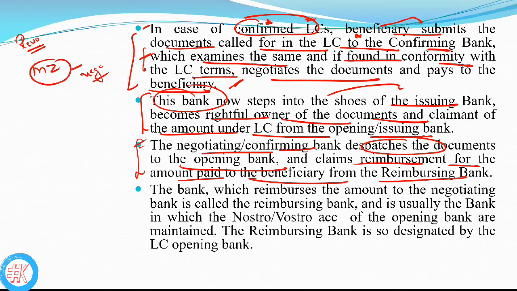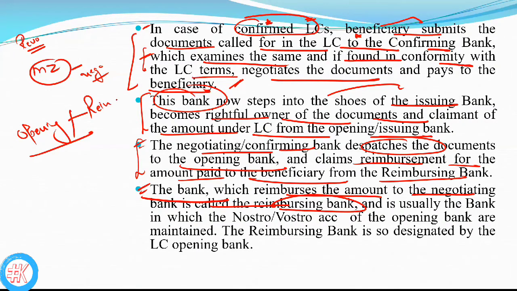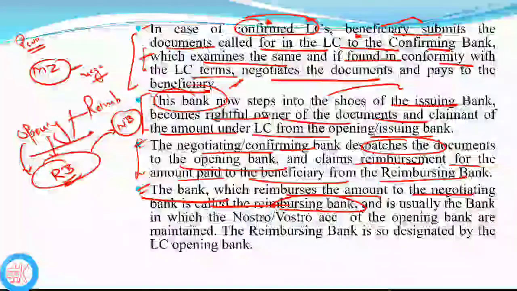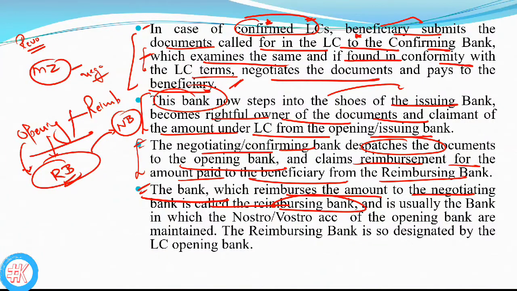So the bank which reimburses the amount to the negotiating bank is called the reimbursing bank. Sometimes the opening bank is also considered as the reimbursing bank, and in some cases the opening bank assigns another bank to reimburse the amount to the negotiating bank. In that case, that bank is known as the reimbursing bank. So it depends on case to case which bank is considered as the reimbursing bank. It depends upon every case.